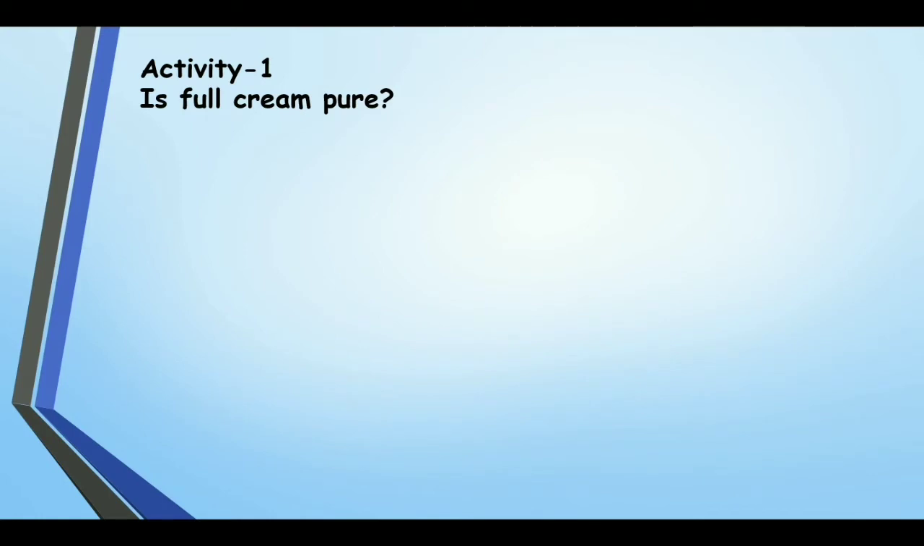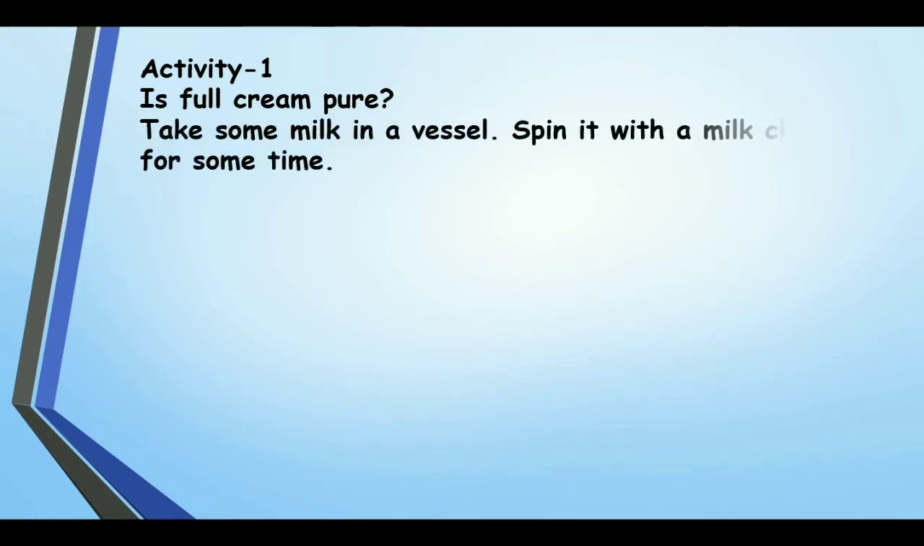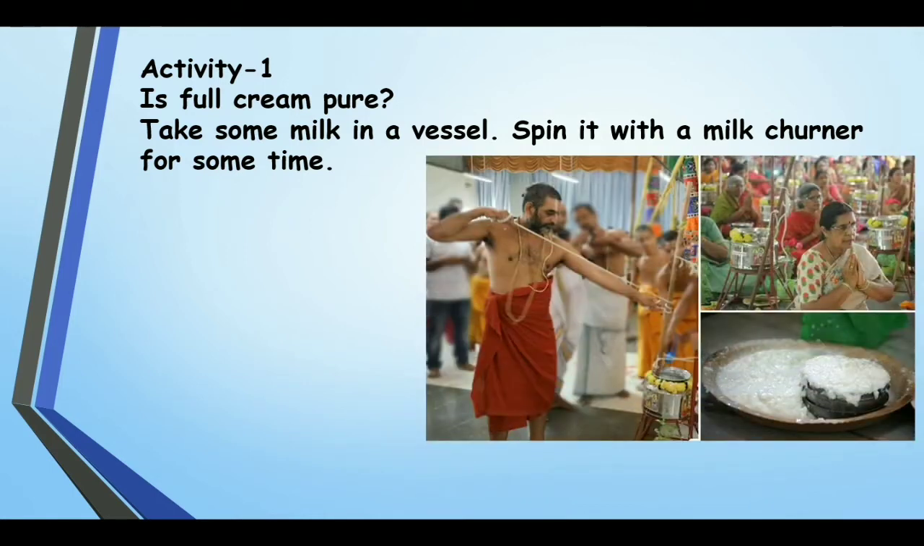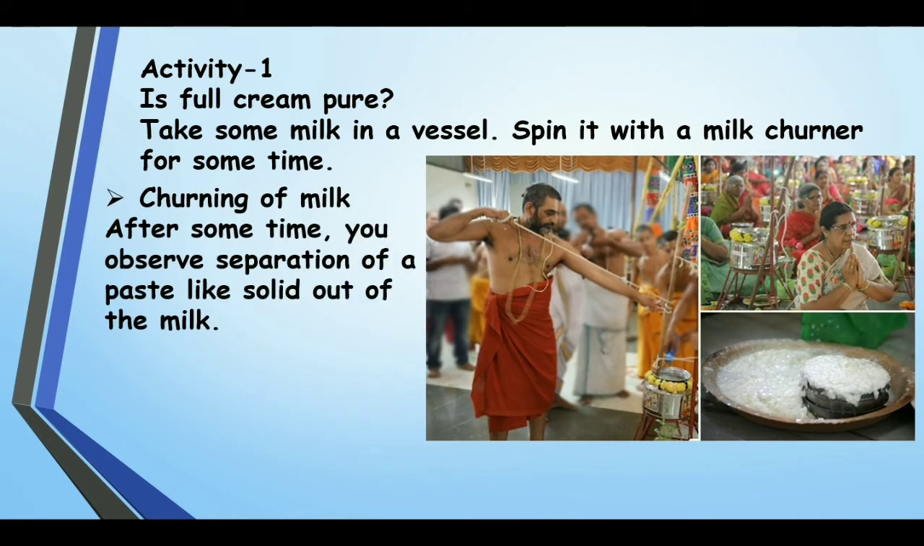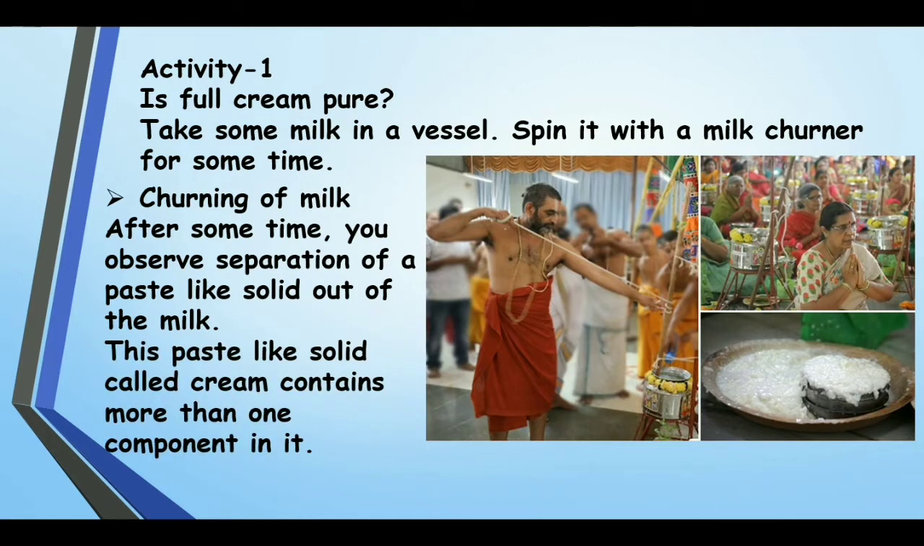Activity 1. Is full cream pure? Take some milk in a vessel, spin it with a milk churner for some time. You can see the churning of milk. After some time, you observe separation of a paste-like solid out of the milk. This paste-like solid is called cream that contains more than one component in it. So it is therefore a mixture because it contains more than one component.